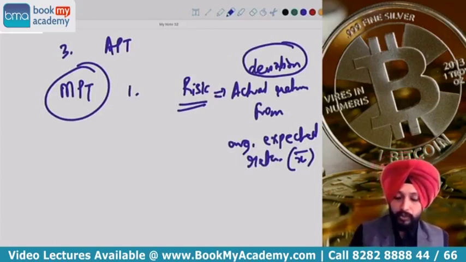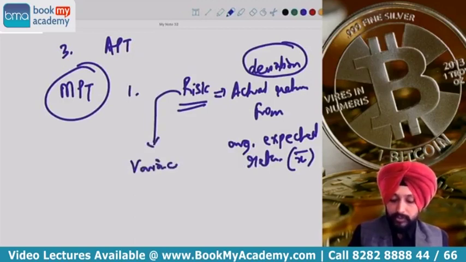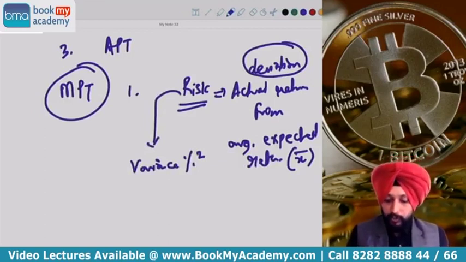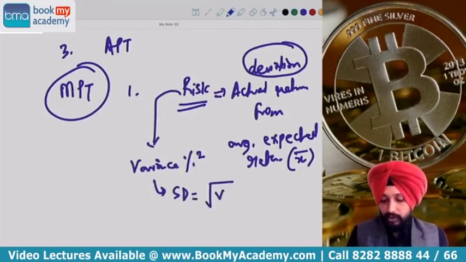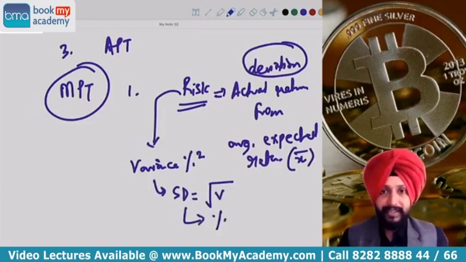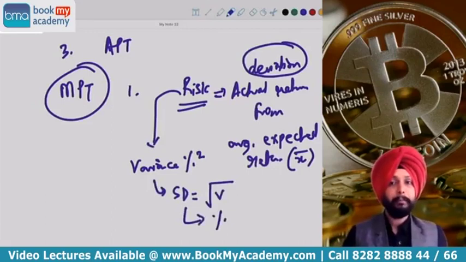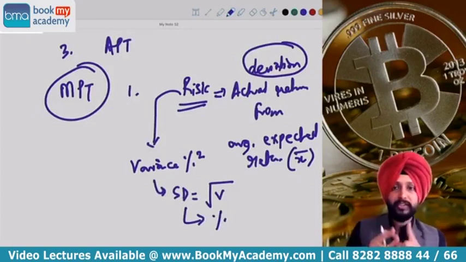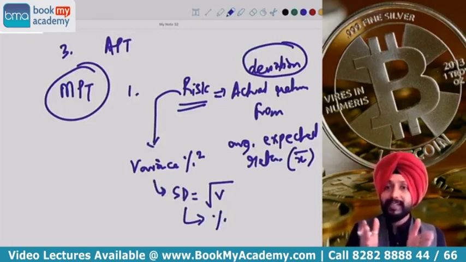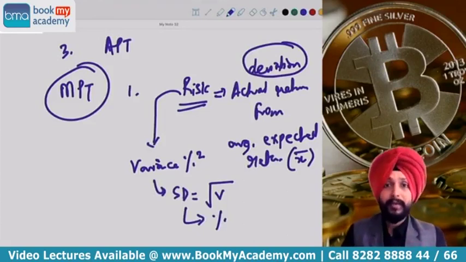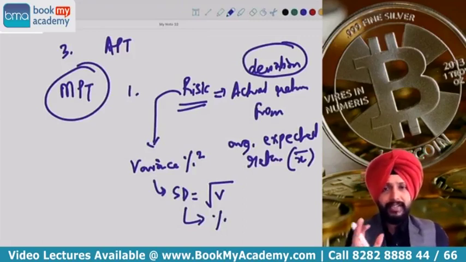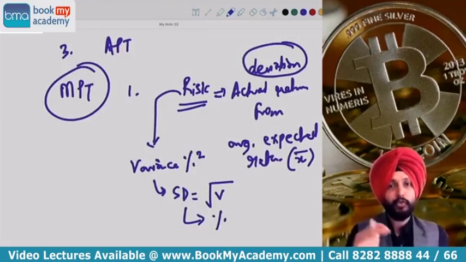Now, how do you capture this risk? You remember, guys, risk is captured through variance. But variance is expressed in percentage square. So what we did, we introduced standard deviation. What is standard deviation? Standard deviation is the root of variance, and we express it in percentage. So we learn both variance computation and standard deviation computation in portfolio management, but risk is primarily captured through variance, which is expressed in percentage square. So the basic definition of risk is always given in percentage square, but then we can also use standard deviation, which is basically the root of variance and is expressed in percentage and is easy to comprehend, also easy to understand. So we are more comfortable with standard deviation rather than variance.